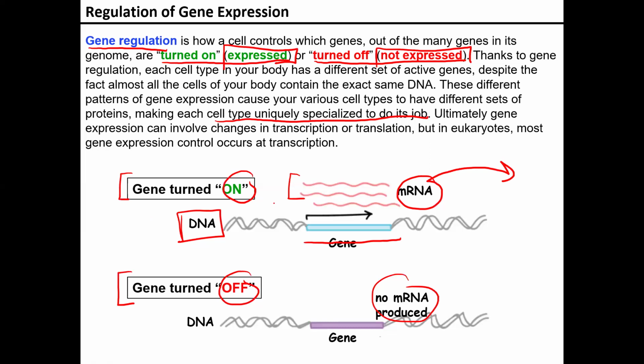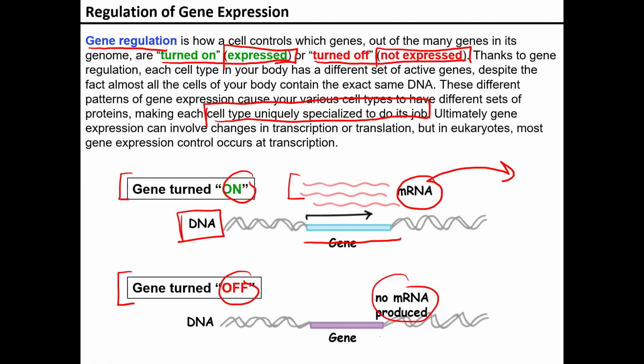Again, we're only turning on the parts that we need in order to produce whatever we need to have those cells become uniquely specialized in order to do their job. Because we have so many different moving parts within our body. We have so many different cells that need to do very specific things. And it can only do that when it has the correct blueprints and it knows exactly what it needs to make in order for those cells to be able to do their job.